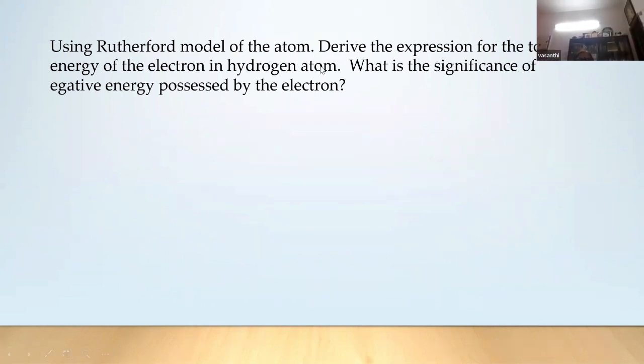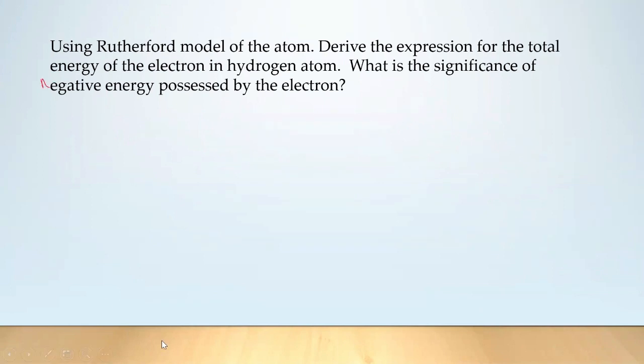Using Rutherford model of the atom, derive an expression for the total energy of the electron in a hydrogen atom. What is the significance of the negative energy possessed by the electron? So we already derived this expression, no? Suppose this is a 3-mark question. How will you split the marks?